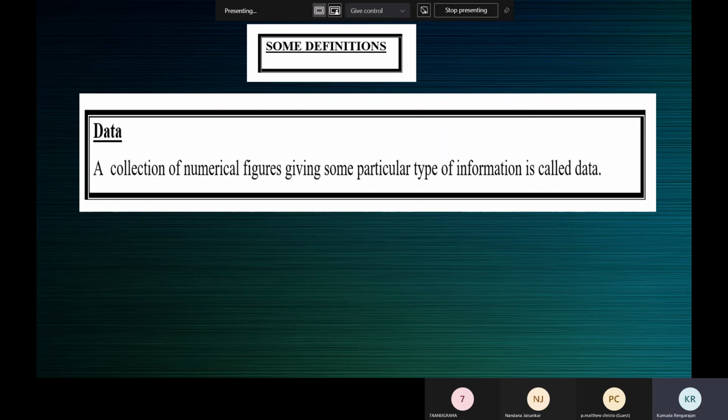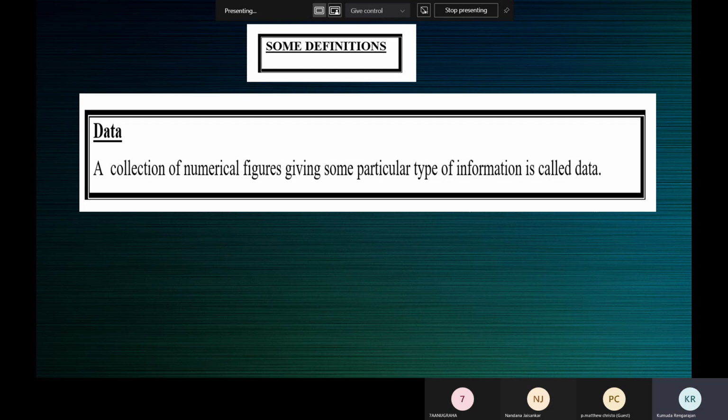So when you collect the marks scored by 30 students in a class, your data will comprise some numerical figures. Somebody's got 80 for 100, so you will have 80. Somebody's got 100 on 100, so you have 100, 80, 100, 95, 70, 65. So you will have a collection of numbers, each number representing the mark scored by a student of the class.